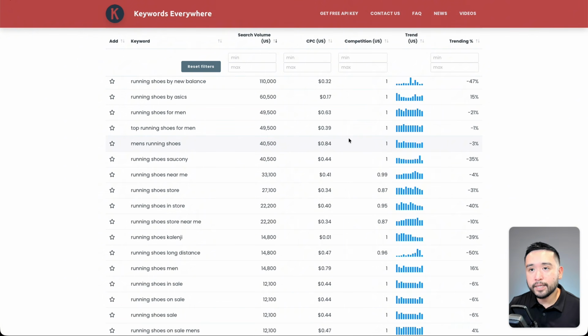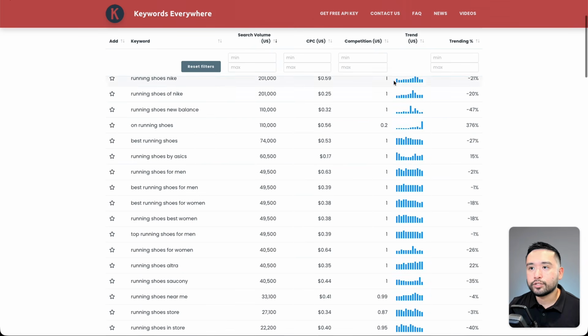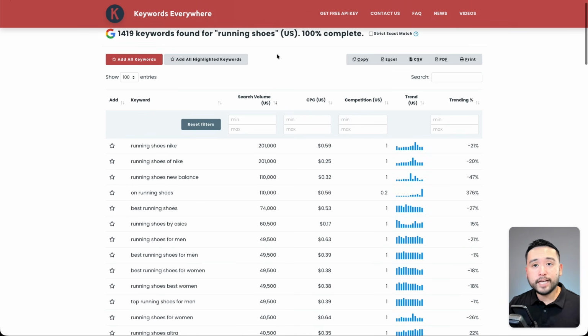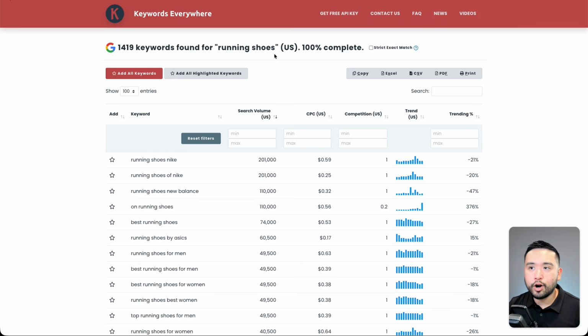And that's fine because we will be feeding these two lists into keywordclustering.net and it'll analyze all of the keywords and the keyword data to come up with the best clusters for our website to help build up our topical authority around marathon shoes and also running shoes. I also recommend you to go even further and do more keyword research to find other main core target keywords.